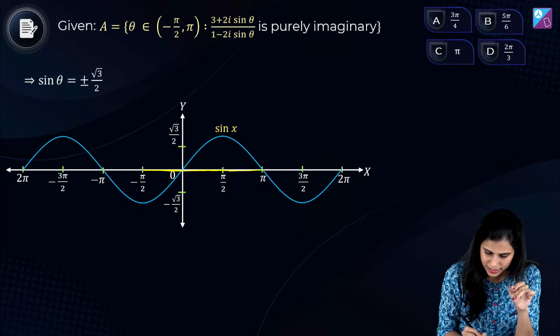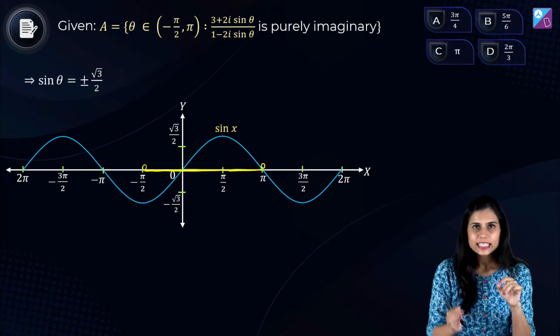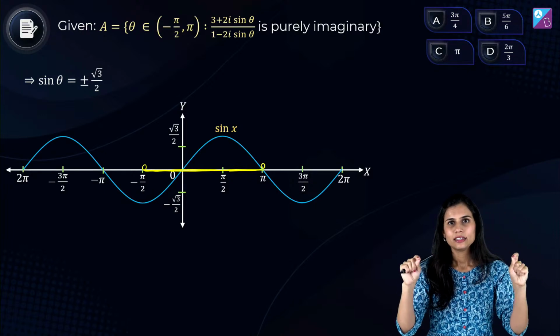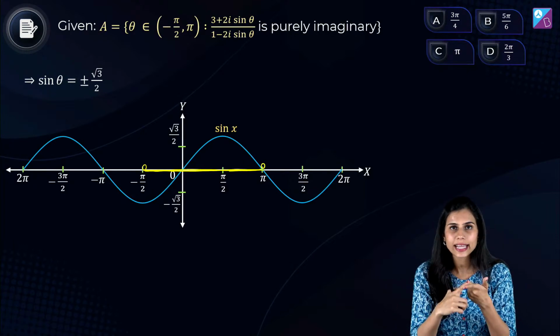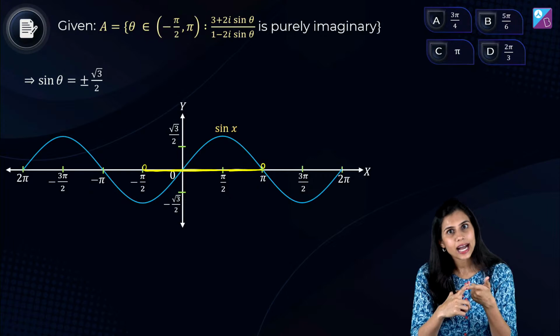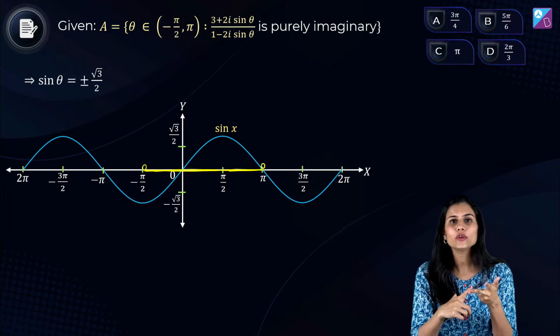What is this? Open interval minus pi by 2 to pi by 2. सिर्फ इस yellow shaded region के corresponding हम intersection points ढूंढेंगे of the sine graph with the line y equals root 3 by 2 and with the line y equals minus root 3 by 2.